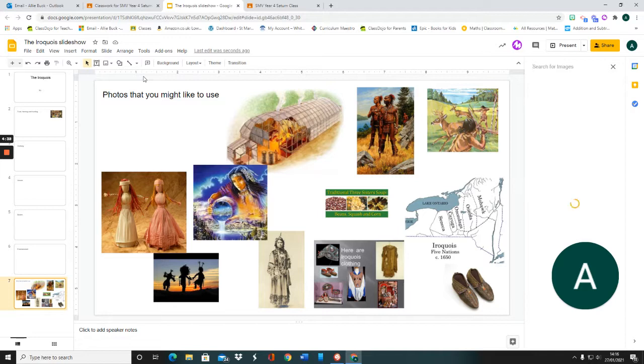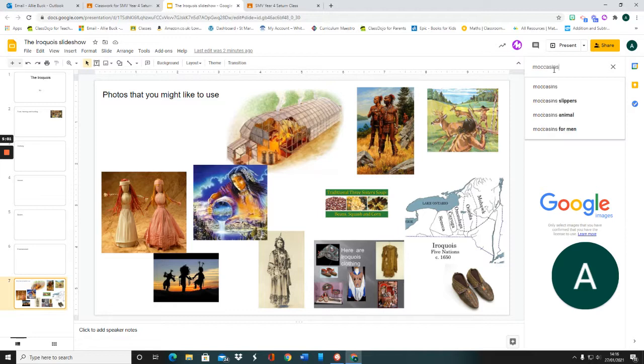When I typed in Iroquois, it came up with lots of images of the warriors or the tribes people or the chiefs. So you may need to be quite specific. So for example, one of their items of clothing are the moccasins, so we need to type that in as a word